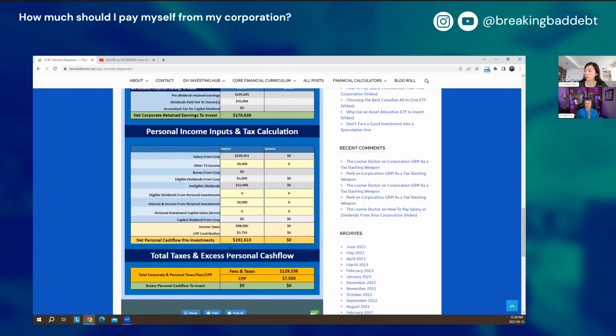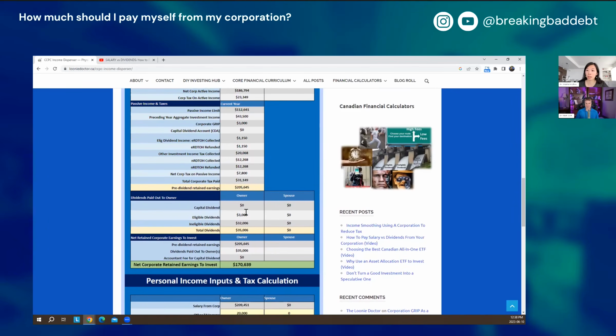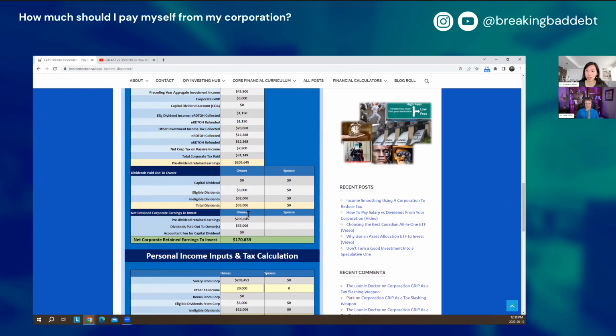Right. That makes sense. So knowing all of this information, what are some concrete action items I should be taking? One of them that comes to mind is I should be paying out this amount, 35,000 in dividends, in addition to my salary. Any other action items people should think about when they put their numbers in here? Anything else that they should be talking to their accountant about?